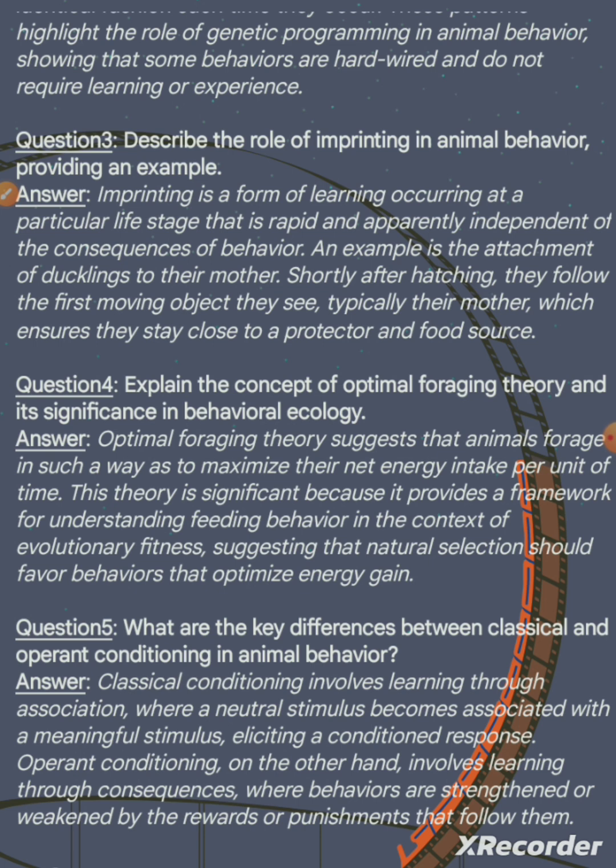This theory is significant because it provides a framework for understanding feeding behavior in the context of evolutionary fitness, suggesting that natural selection should favor behaviors that optimize energy gain.